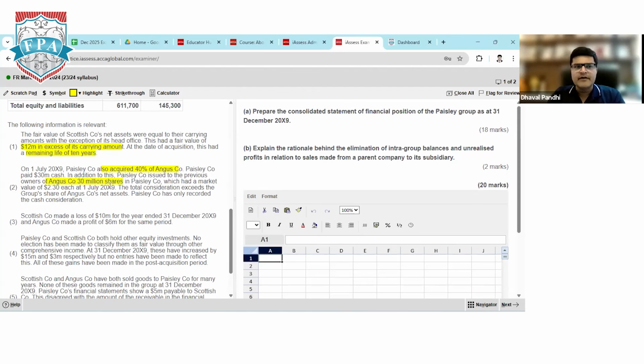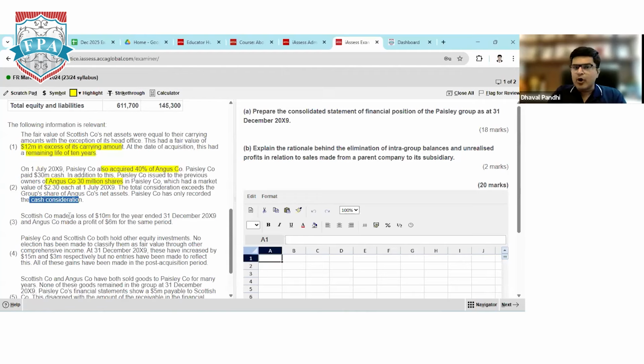So on the same date, we acquired two companies: the parent acquiring a subsidiary company, plus the parent is acquiring an associate as well. The total consideration includes shares, but P has only recorded the cash consideration. So the share exchange they have not mentioned here.